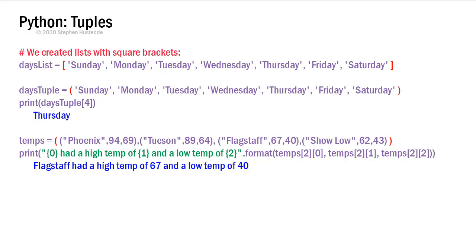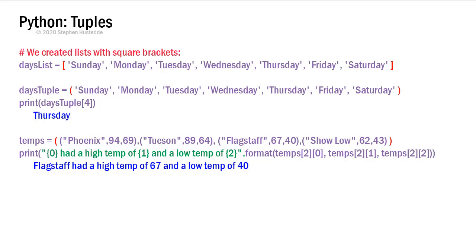So here's a two-dimensional tuple in which I have temps equals and a literal string of Phoenix and a value of 94 and 69 is my first element, in essence the first row with 3 columns. And then Tucson 89 and 64 would be the second row, Flagstaff 67 and 40 would be the third, and Show Low 62 and 43 would be the fourth row.